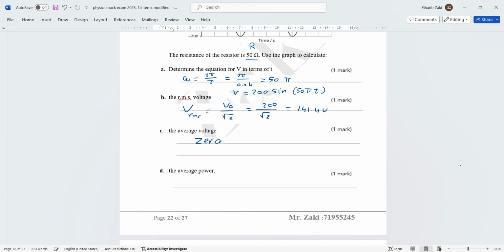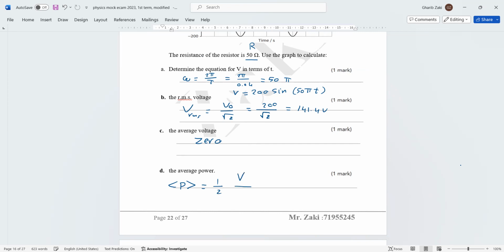What is the average power? The average power is half the maximum power. The maximum power depends on the maximum voltage.